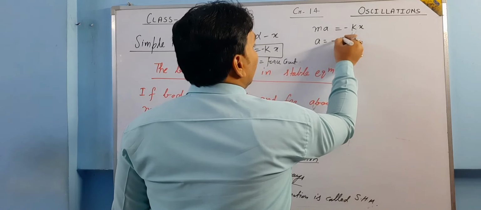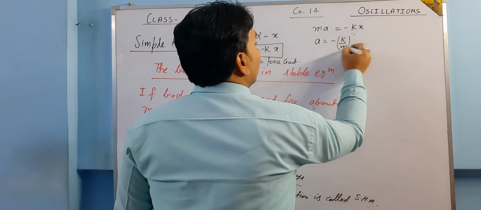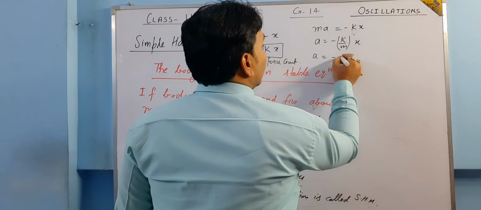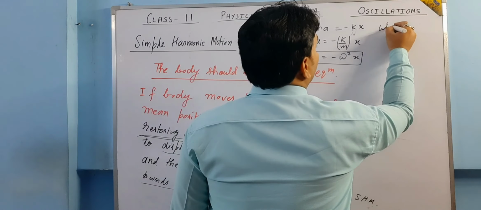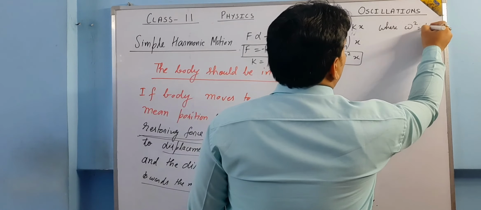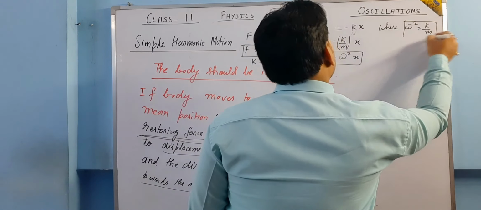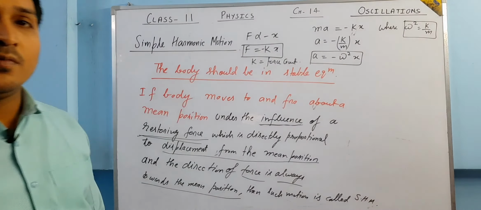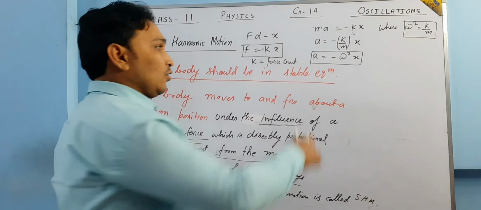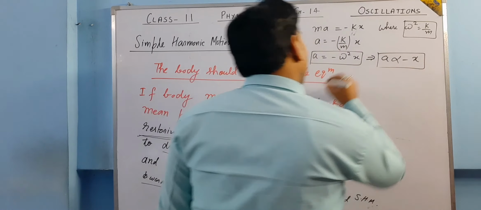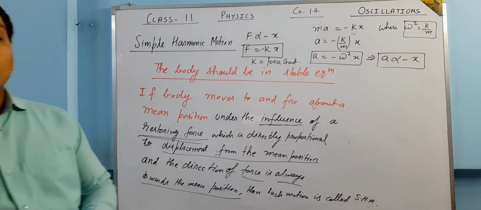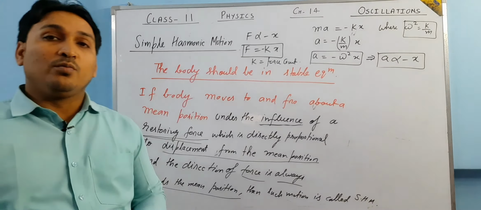From here, a is equal to minus k by m into x, or a can be written as minus omega square x, where omega square is equal to k by m. Is it clear? From where it has come, we'll discuss later. But this is also an equation which represents SHM. From here it can be seen that a is also proportional to minus x. So this is about your SHM.